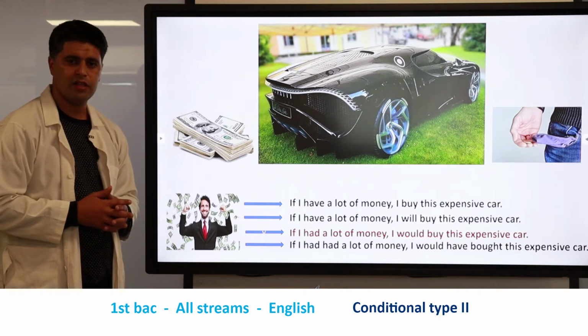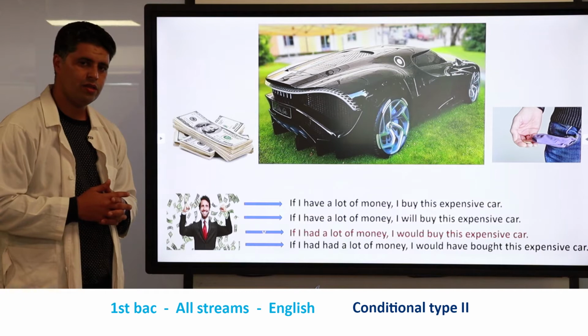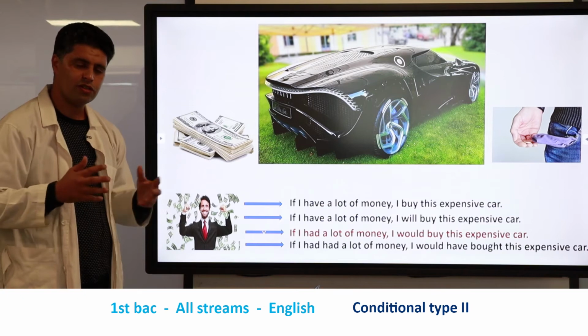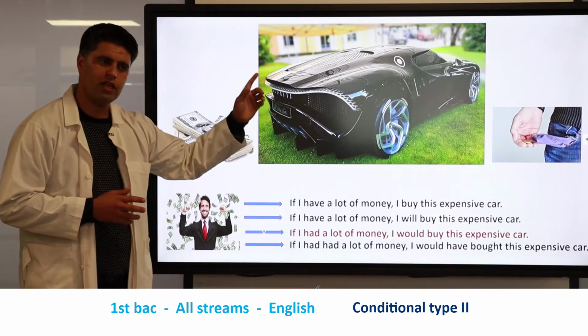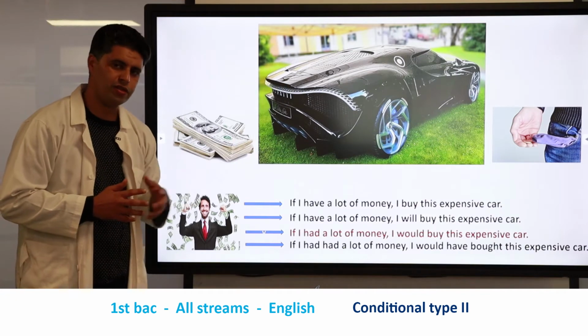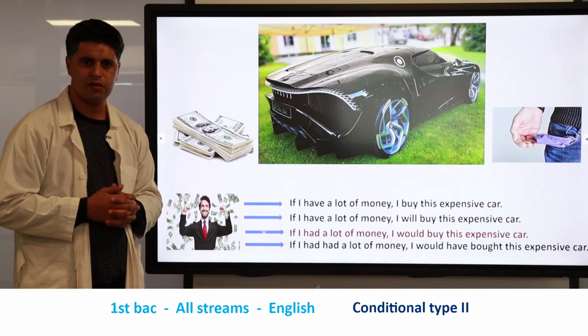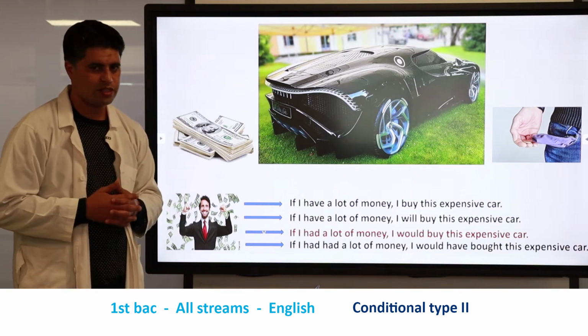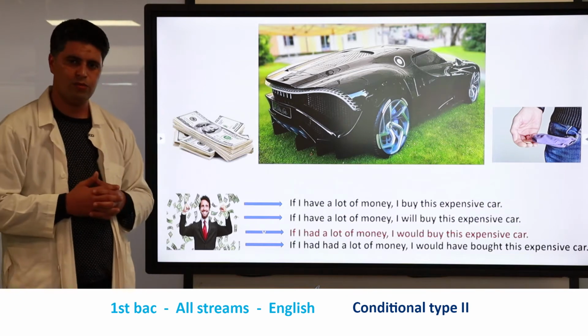So it means that not everyone can buy this car. If you want to buy this car, you must be a very rich person. You need to have a lot of money. If you have a lot of money, you can buy this car. So can a person who is poor buy this car? Of course he cannot. Okay, a poor person, a person who doesn't have a lot of money, cannot buy this car. Okay, so there is a condition to buy the car.